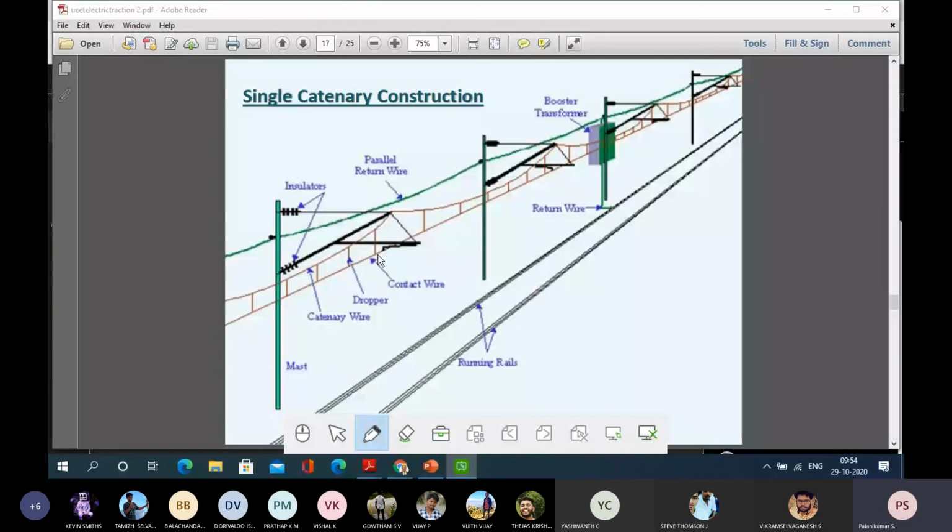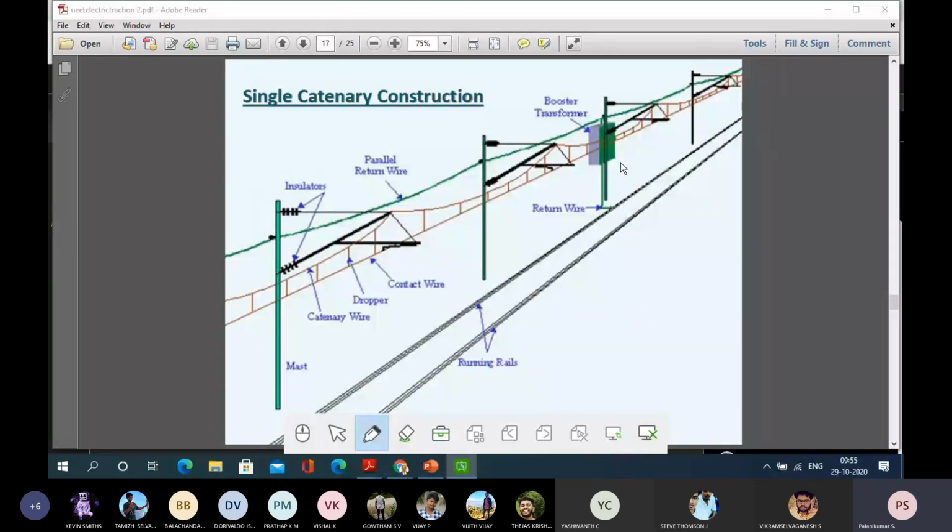So the pantograph collector will be touching this contact wire only, which has to be kept always straight and with proper tension. The catenary wire should be properly structured and supported. Because it can also carry current, an insulator should be used. Then only in the particular post there won't be any leakage current.